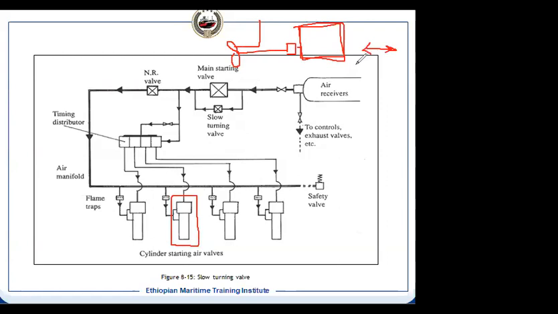Whereas if you have a reversible engine, each time we want to move forward and aft, you need to stop and restart in the other direction. So the number of times we are using this valve is much more. Each time we use it, the chances of failure are greater, because of the number of times